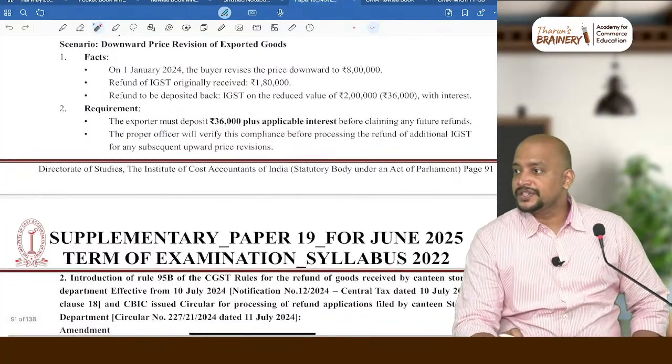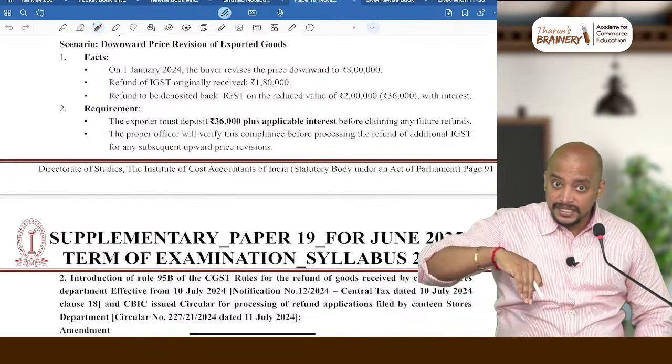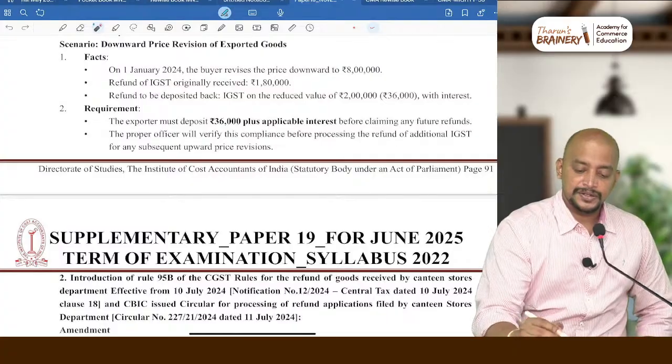Whatever refund we have claimed becomes payable. Okay. So that also you write down.